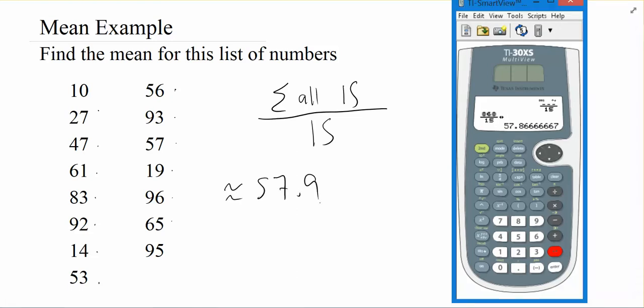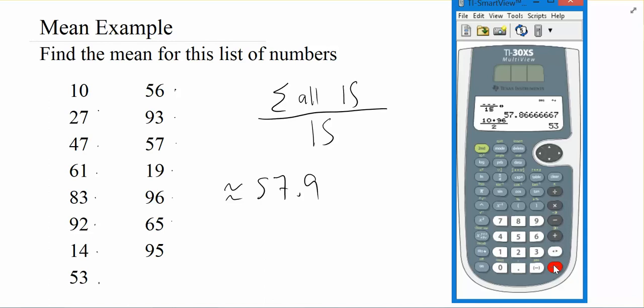Now, when we're doing mean, we should be able to look at this and say, hey, does that make sense if we look at this data here? It went from 10 all the way up to 96. And so if we just do a ballpark figure and figure out what's halfway between 10 and 96, well, let's do that. Let's add them together and just divide by 2. 53. 53 is halfway between 10 and 96. This is what's called the mid-range.